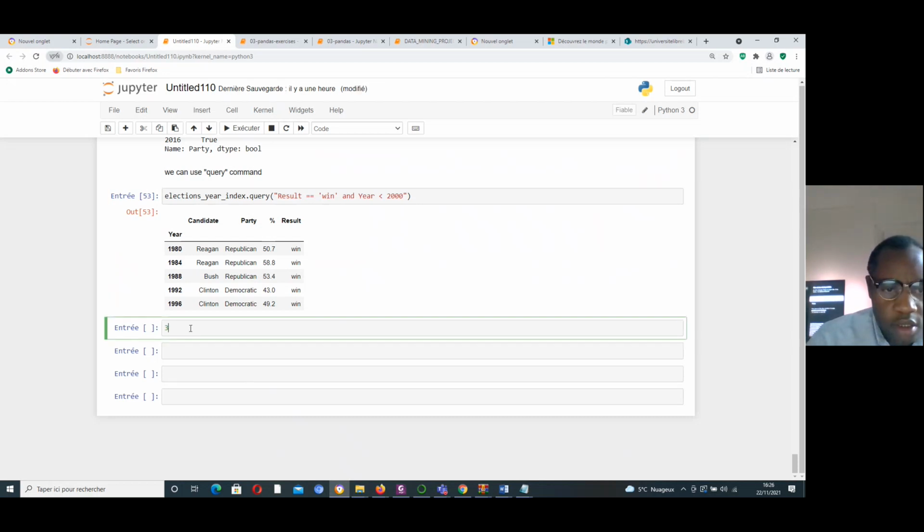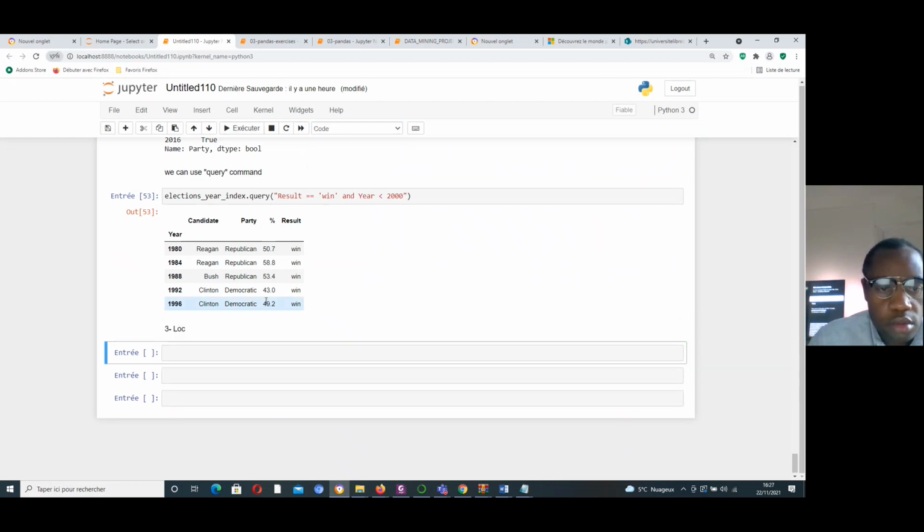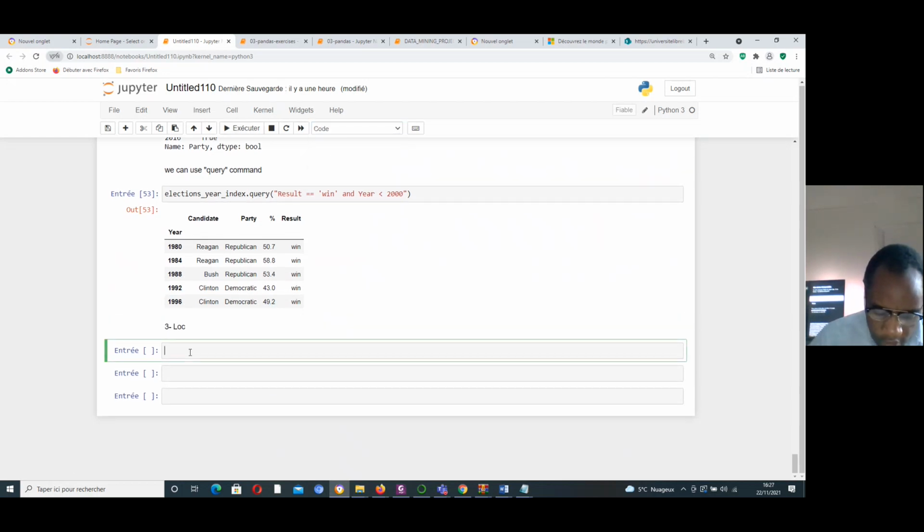But now in subsection 3, we can learn how to use loc. If I write, for example, election loc, like that.